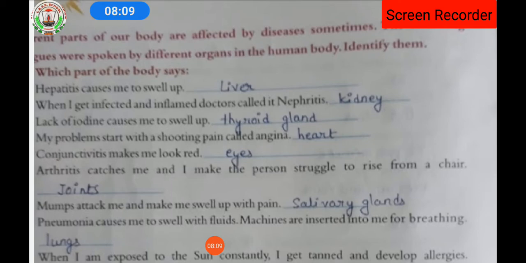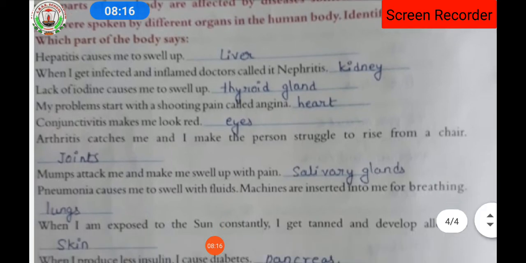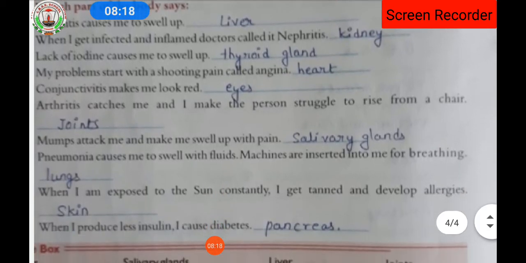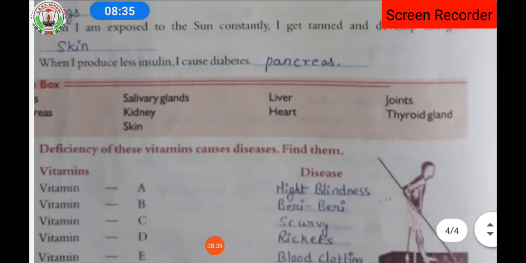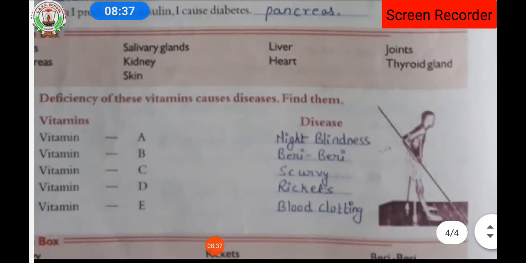Next, eye. Next, fill up joint. Next, fill up salivary gland, lungs. Like this. When I am exposed to the sun constantly, I get tanned and develop allergy: skin. When I produce less insulin, I cause diabetes: pancreas. Dear students, the answers are also given in the clue box.